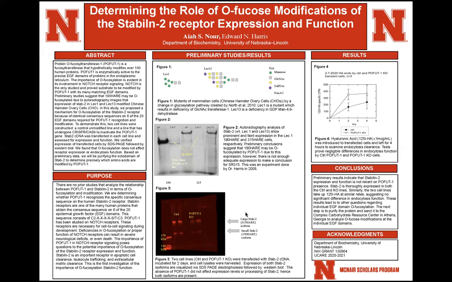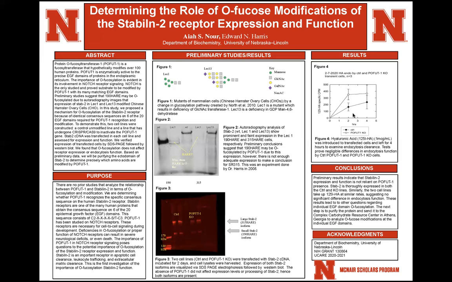Going into our expression test, we took 2 cell lines, a control and POFUT1 knockout cells, and we exposed them to the cDNA of stabilin-2, and then did a Western blot analysis to see expression in the 2 cell lines. We can see here we have extreme protein differentiation, 315 and 190, but overall there is not really any differentiation in expression, right? We see very high expression in both of the cell lines, which indicates that stabilin-2 expression is not reliant on O-fucosylation whatsoever, because we see high expression in both cell lines.